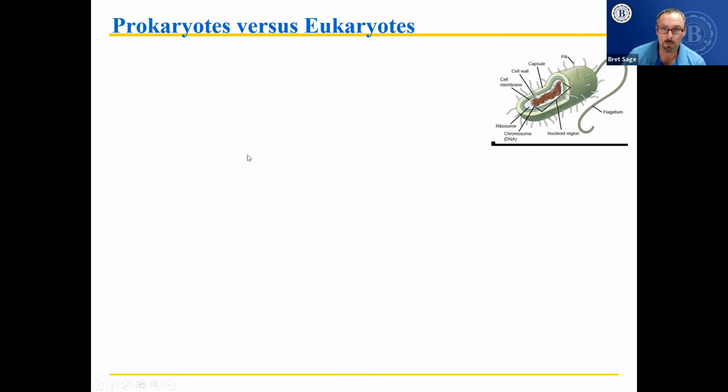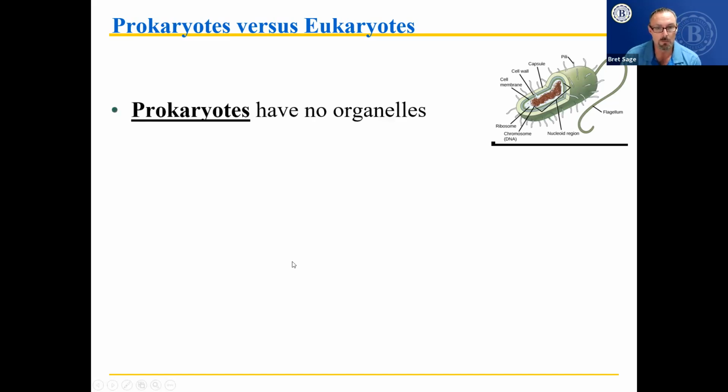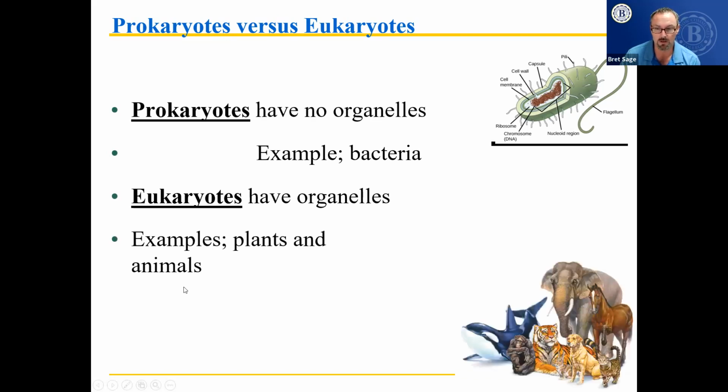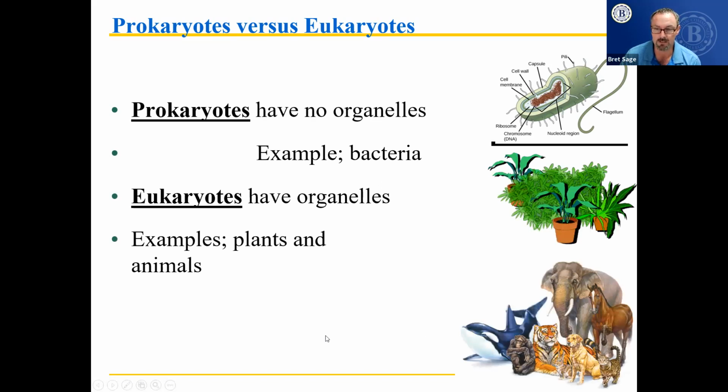Okay, this is a picture of a prokaryotic cell. You can see some of the cell parts there. What they don't have in this picture is organelles. Prokaryotes have no organelles. This is an example of one, bacteria. Eukaryotes, like us, they do have organelles in their cells. Example, plants and animals. So there's animals and plants. By the way, not only are these all animals, they're also all mammals, but there are a lot of non-mammal animals, like insects and fish, things like that, that are also animals, including people.